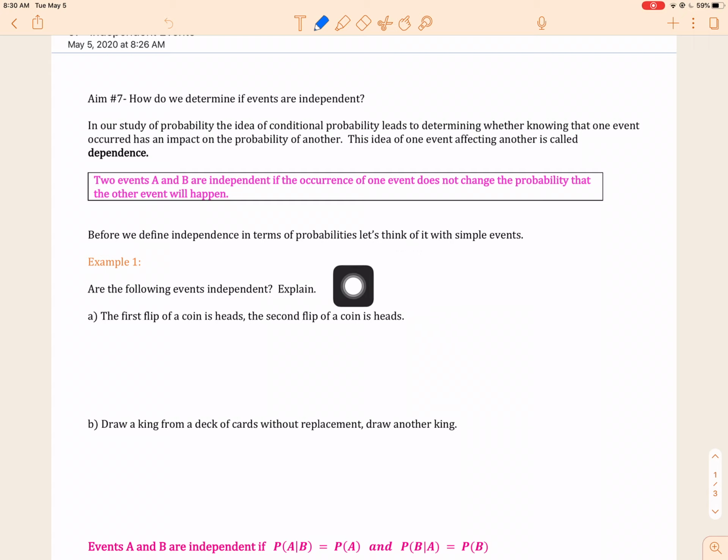So let's look at some trickier examples. Are the following events independent? The first flip of a coin is heads, then you pick up the coin and flip it again and it's heads. Do these two events affect each other? A common misconception is about this. Independent events have no effect on each other. If you flip a coin 10 times in a row and get heads, on the 11th try people think it has to be tails. No, not at all. The 10 events have already happened. Each event is independent.